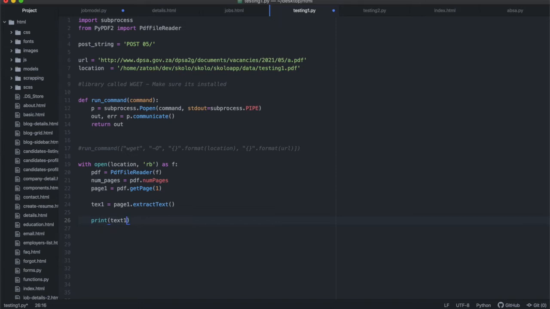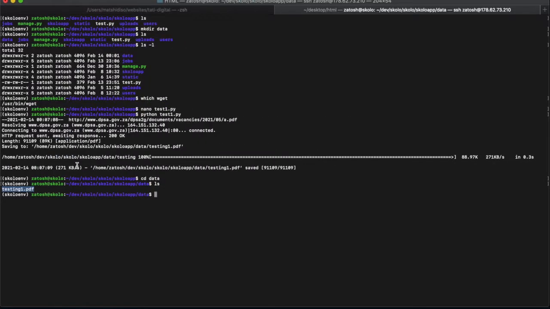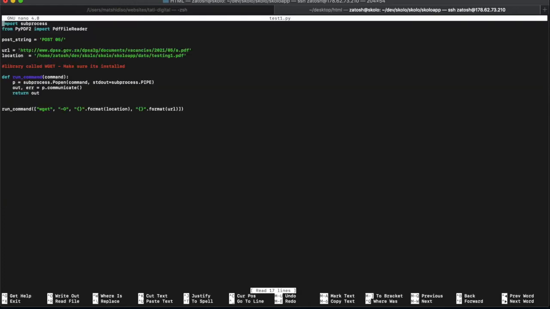All right, we can then print text1. I can actually just copy this part, and then I'm going to cd out of there and open nano test1.py, which is the file I was working from. I don't want to run this again, so I'm just going to put that on top of it, and then paste the second part, which opens the document.